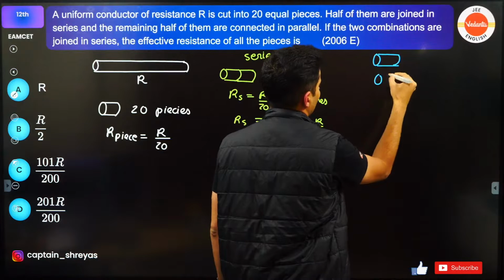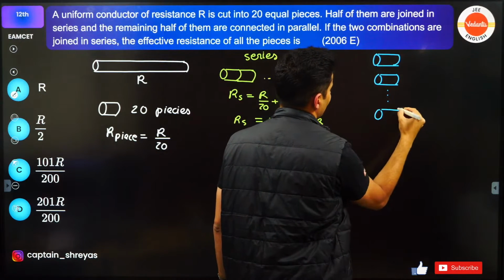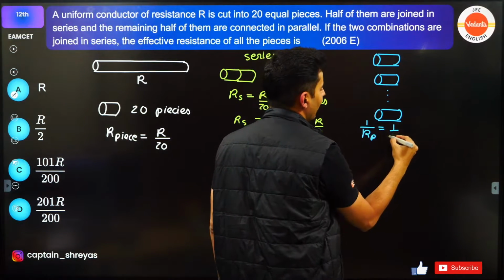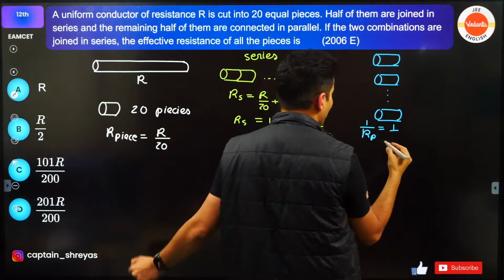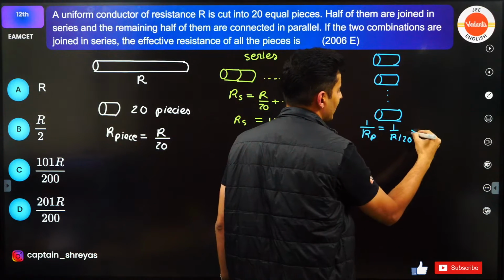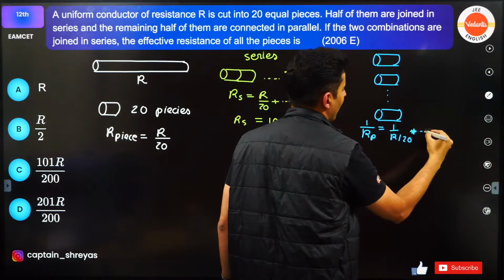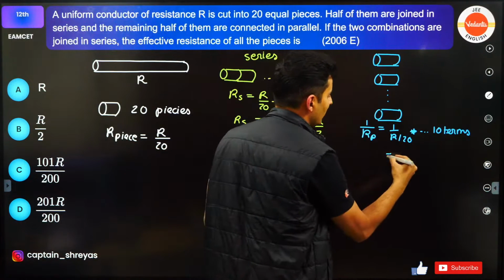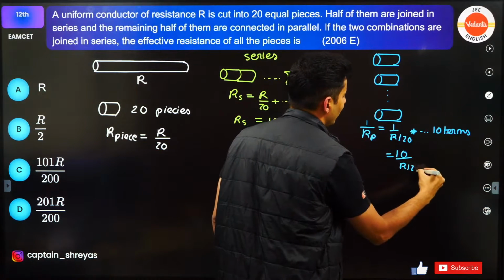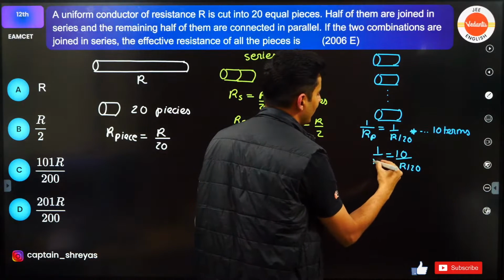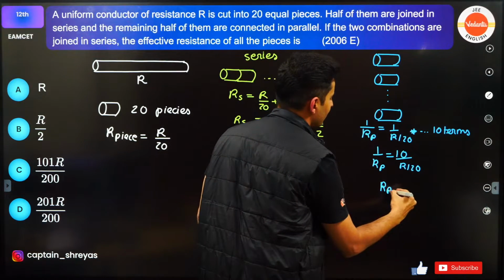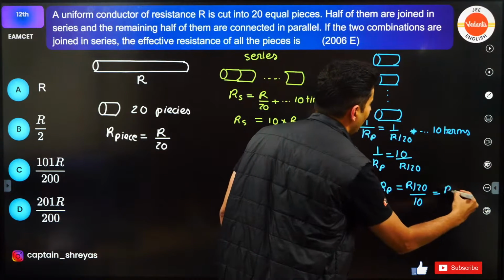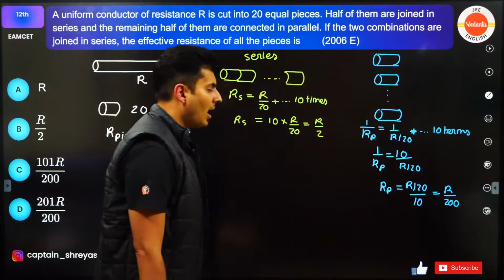So 1 by Rp will be 1 by R by 20, 1 by R by 20, like that, 10 terms. So this will be 10 times of R by 20. Rp will be, flip it, R by 20 by 10, which is R by 200.